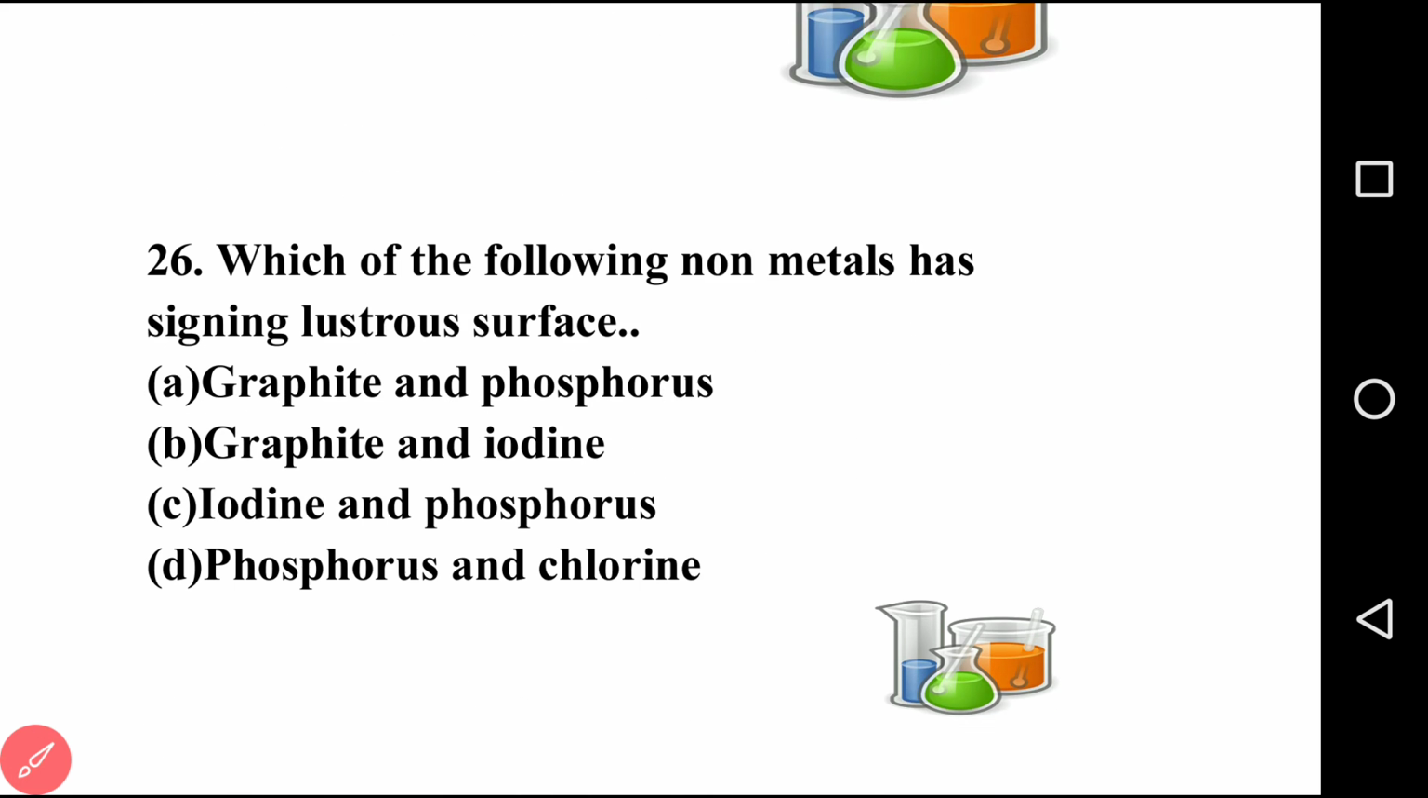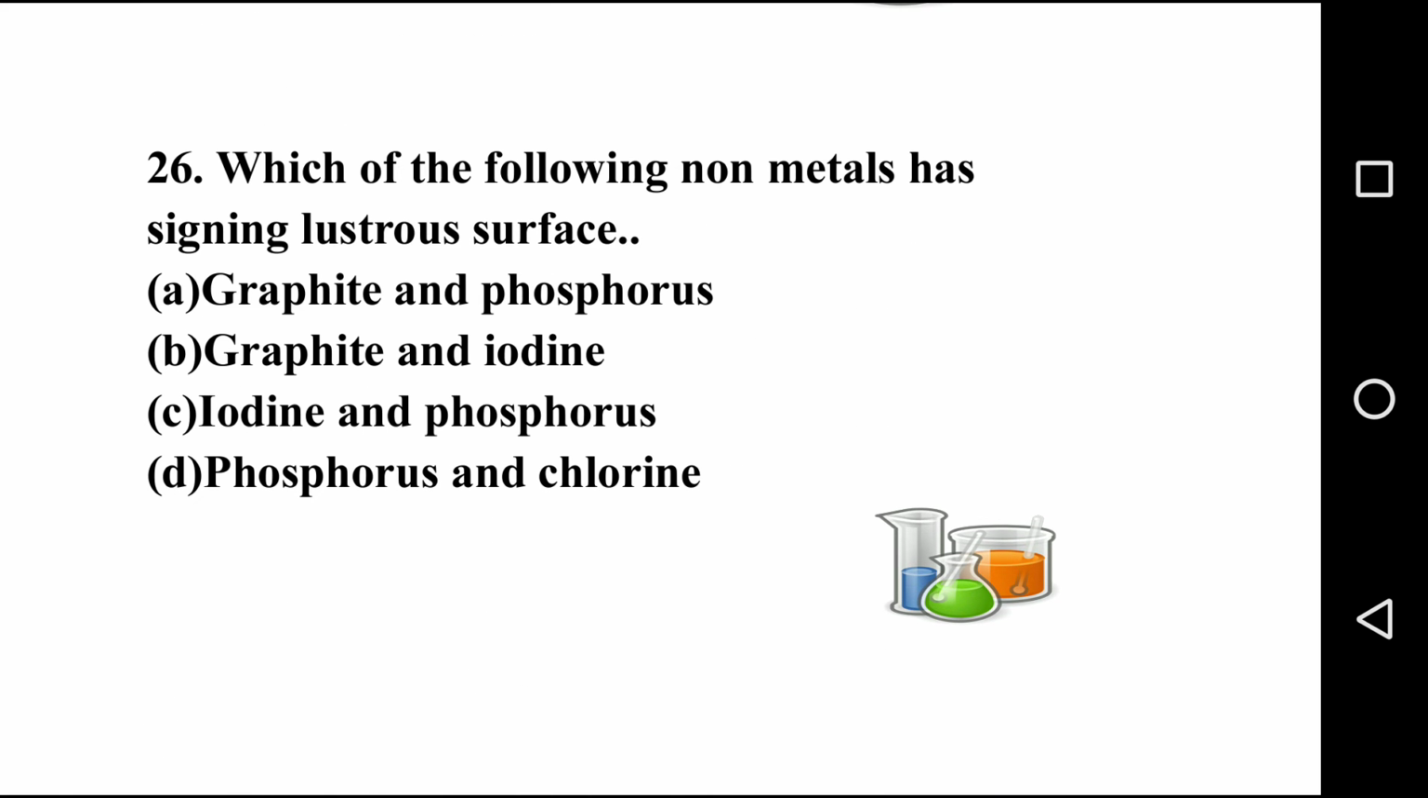Going to the next question, that is question number 26 on your screen. Which of the following non-metals have a shining luster surface? There are four options. First is graphite and phosphorus, second is graphite and iodine, third is iodine and phosphorus, last is phosphorus and chlorine. I hope you solved this question. So the right answer is option B, that is graphite and iodine. These are two non-metals having a shining luster surface. So question number 26, answer is B.